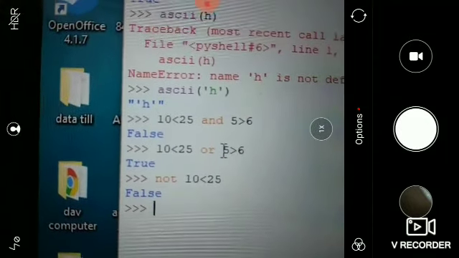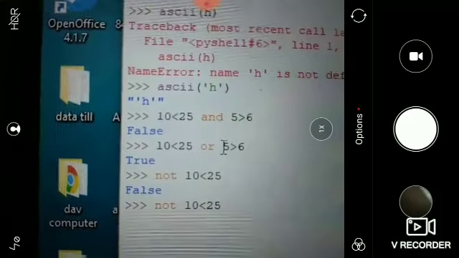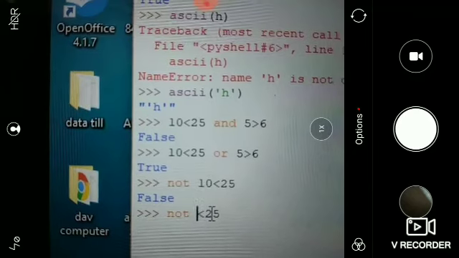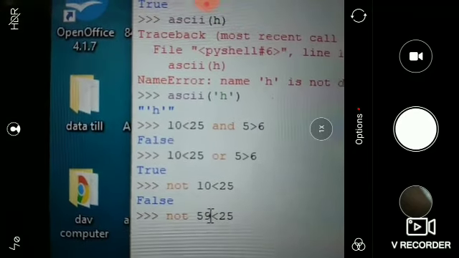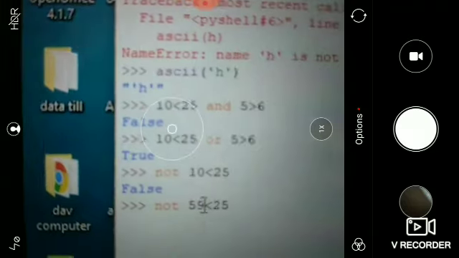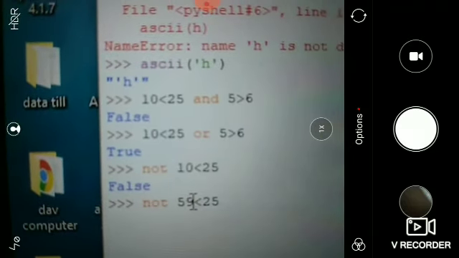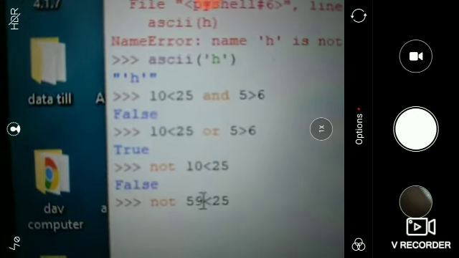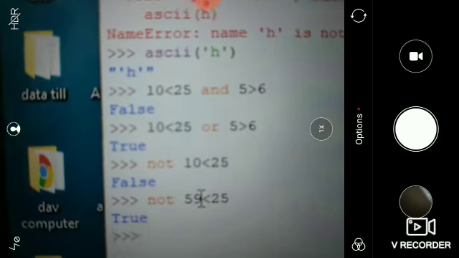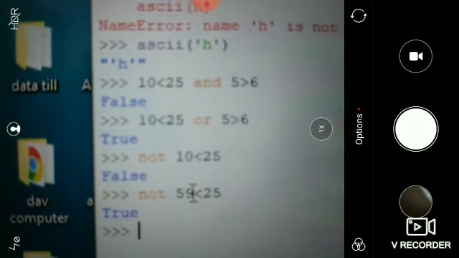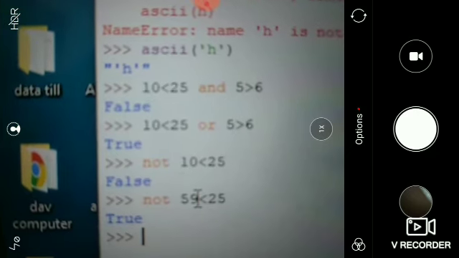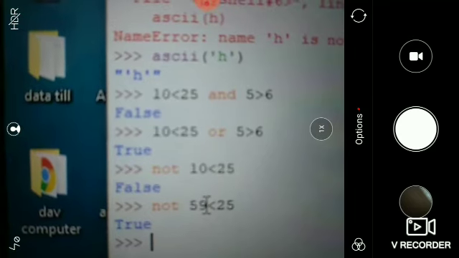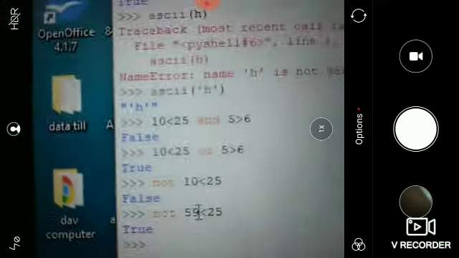And if we change 25 here to 59, the condition is false, so it reads that 59 less than 25 is not true, which is a right sentence, so it gives us true. And when we write not 10 is less than 25, in this expression we say that 10 is not less than 25, so it gives us false.